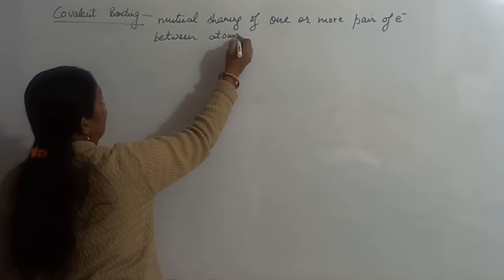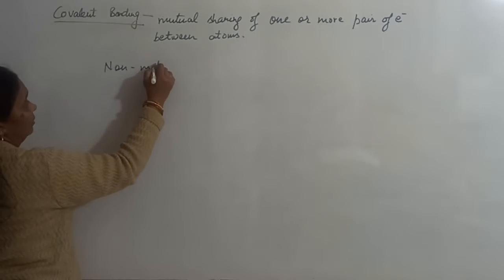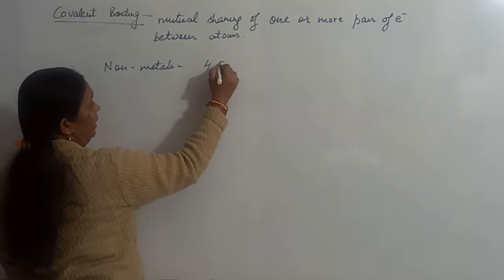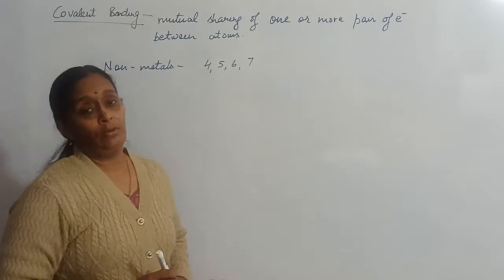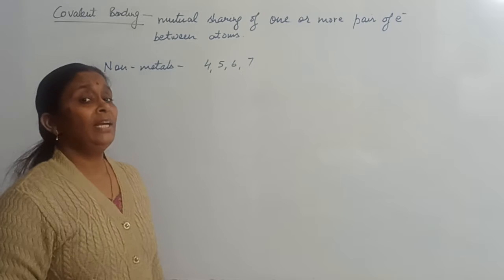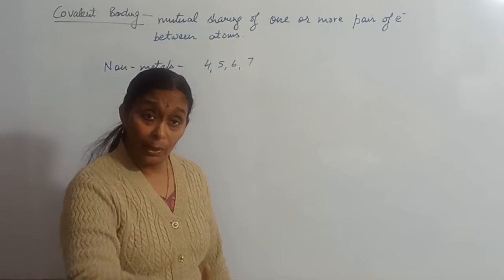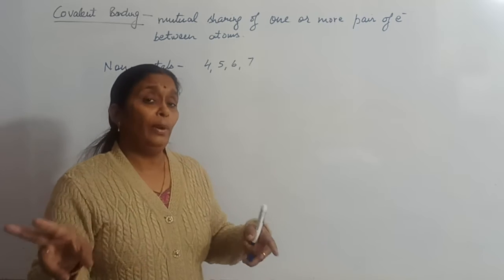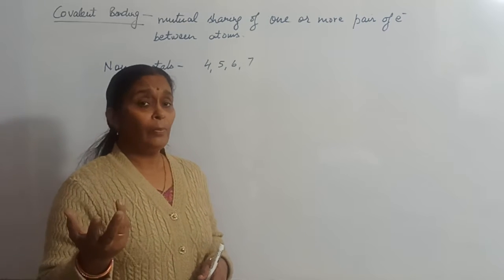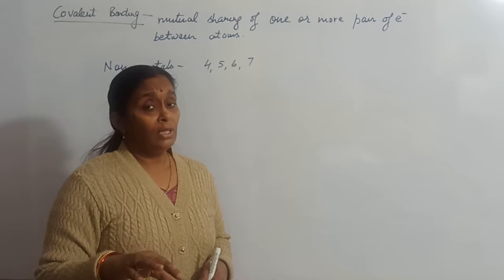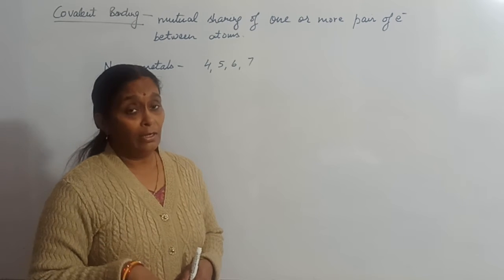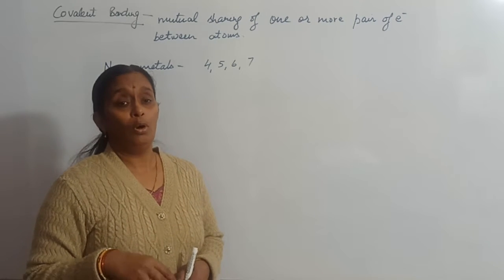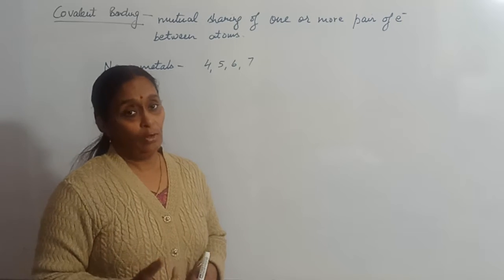Now what happens, you very well know non-metals which have 4, 5, 6, 7 electrons in their outermost shell, they do not have a tendency to lose electrons. So if two non-metallic elements are combining, none of them will be losing electrons. So the formation of bond by transfer of electrons is not possible.